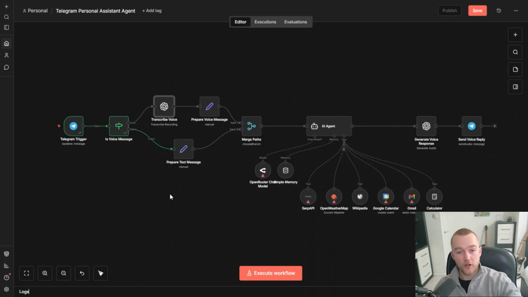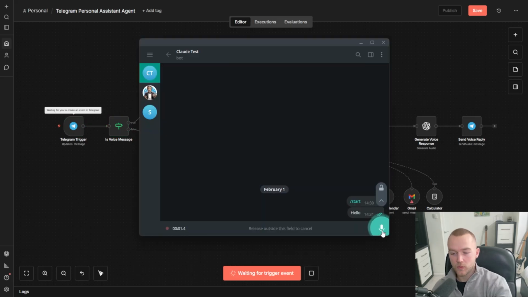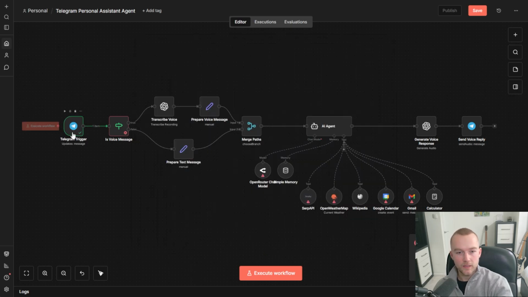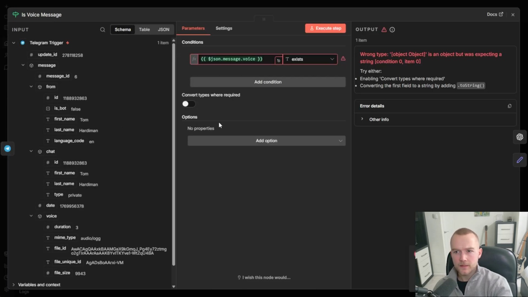All right, now I'm going to send a voice message through, see if it goes down this branch and see if it successfully transcribes it. Testing, testing, 1 2 1 2. All right. Object is an object, but was expecting a string. That's interesting. So it's actually changed. So I've just dragged it back in and it's changed to an object. It is not empty.